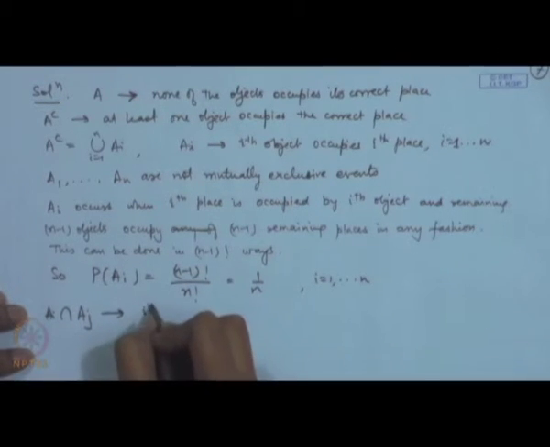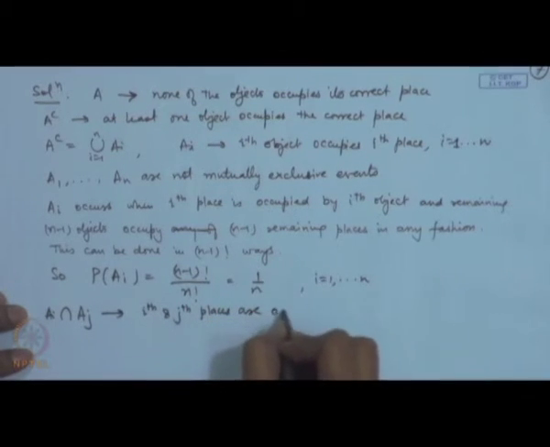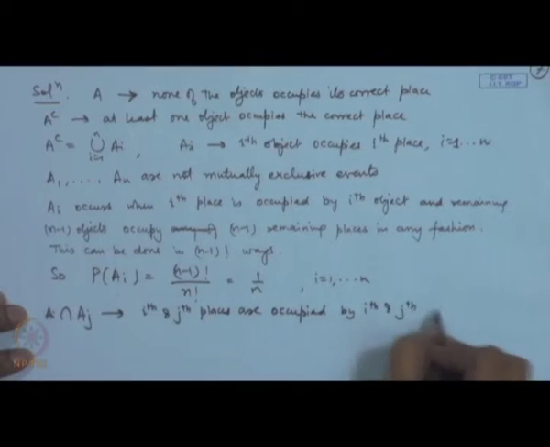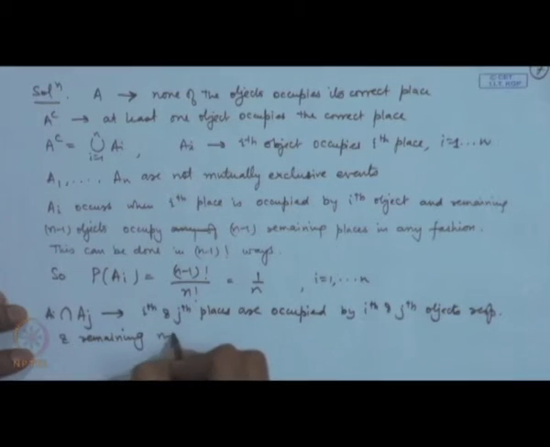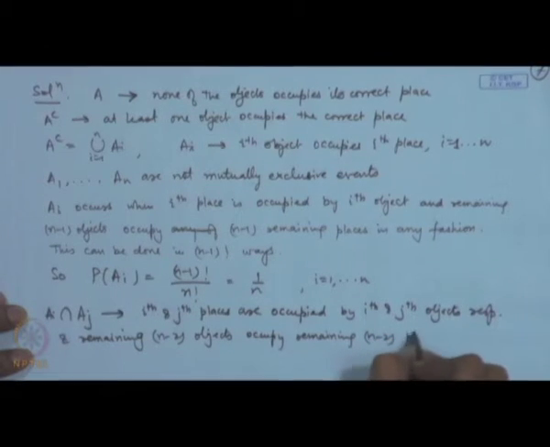This means the ith and jth places are occupied correctly, correctly meaning by the ith and jth objects respectively, and the remaining n minus 2 objects occupy the remaining n minus 2 places in any order.